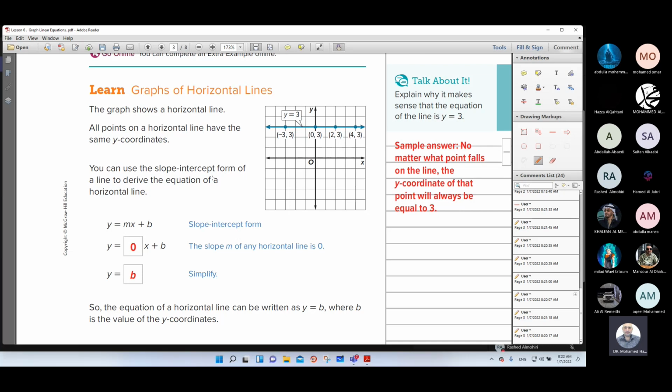You can use the slope-intercept form of a line to derive the equation of a horizontal line. As you remember, the form of the equation of a non-proportional linear is y equal mx plus b. And how to find the slope? As you remember, the slope means rise over run, or means the change in y over the change in x. y2 minus y1 over x2 minus x1.